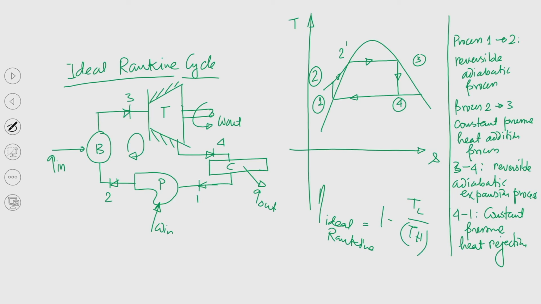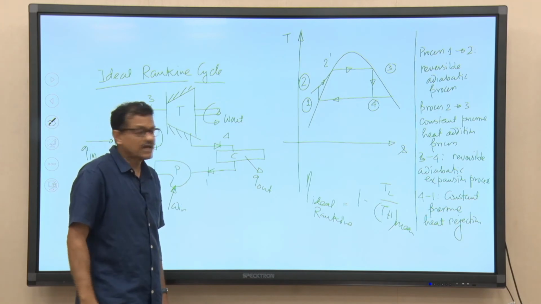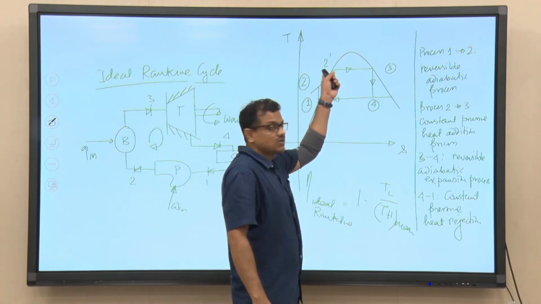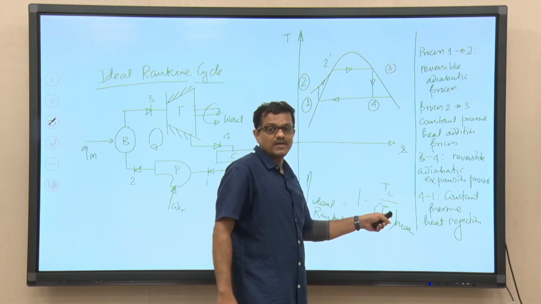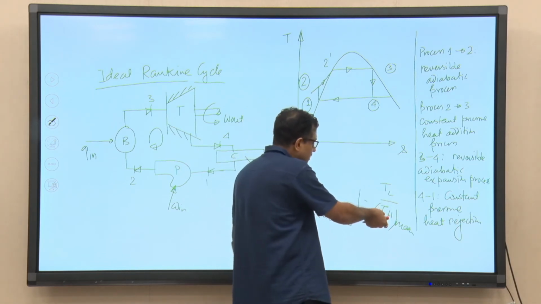Heat is rejected in the condenser during the condensation process. Now, this TH is not TH; it is TH mean. Why mean? Because a part of the heat addition process is a sensible heat addition, right. Because of this sensible heat addition component, the mean temperature of heat addition reduces.